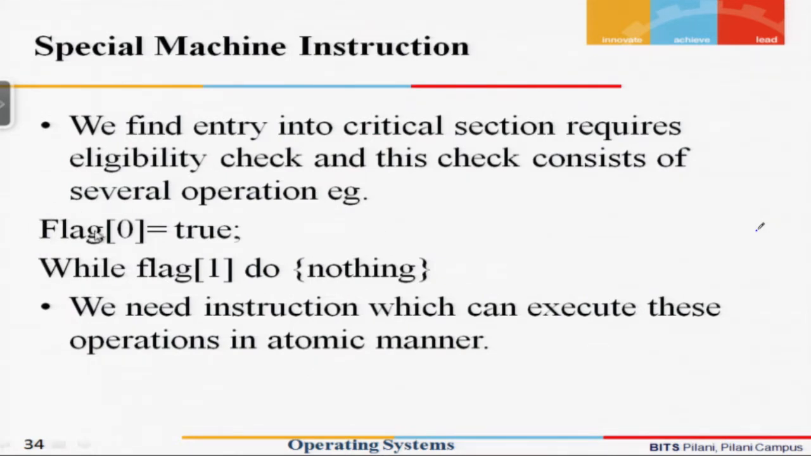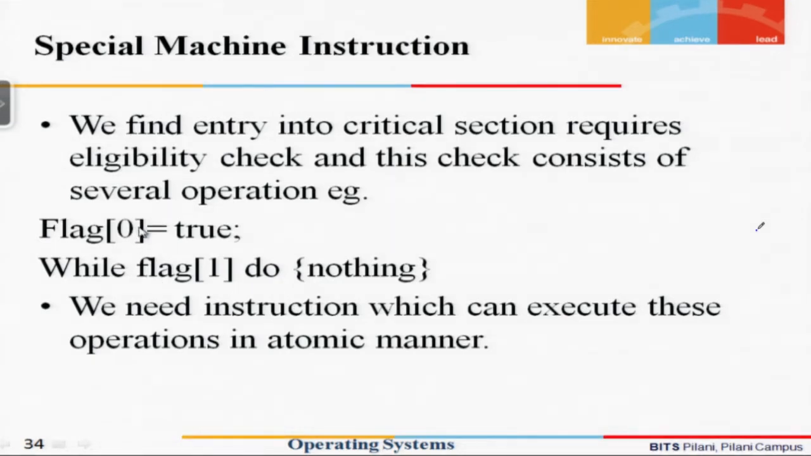In a very simple case which we have seen earlier, when process 0 tries to enter the critical section, it marks its own flag equal to true, and then goes on to check the status of the flag of the other process. If the status of the other process's flag is false, then it goes on to execute the critical section. So we can very clearly see here that it is a two-step process: setting a flag and checking the condition.